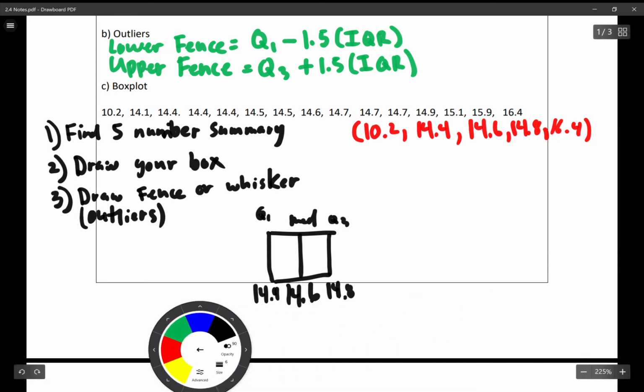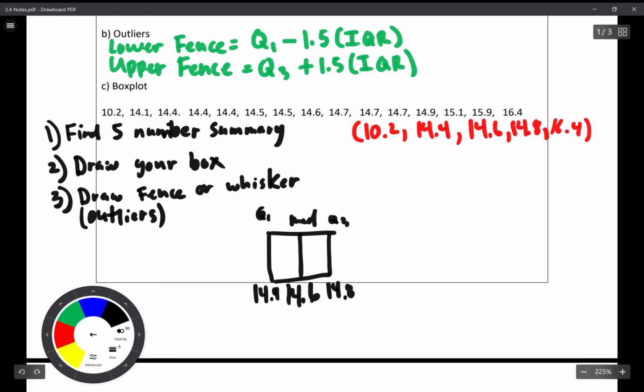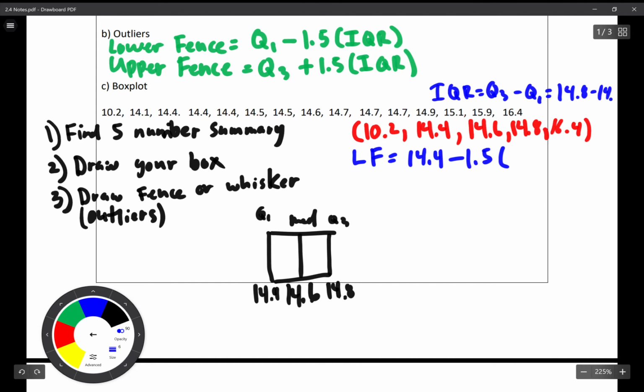Well, do we have any outliers? Let's look for our lower fence. So our Q1 is going to be 14.4 minus 1.5 times the IQR. Well, I've got to find the IQR, which is Q3 minus Q1. So that's 14.8 minus 14.4, which is just going to be 0.4. Don't use a calculator for that. Do that in your head.